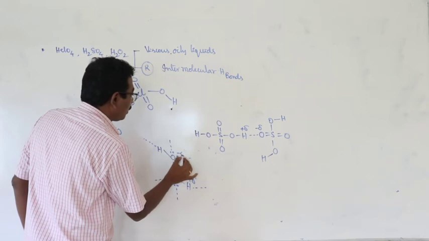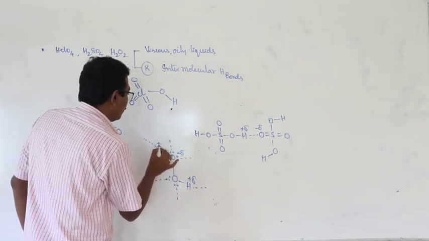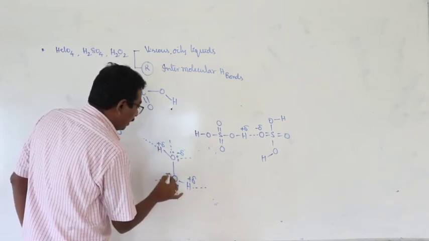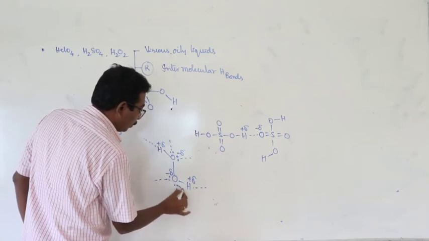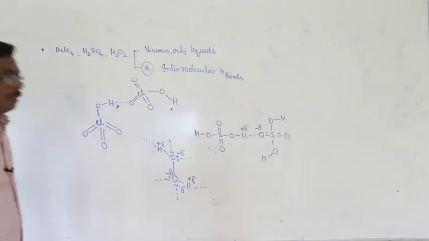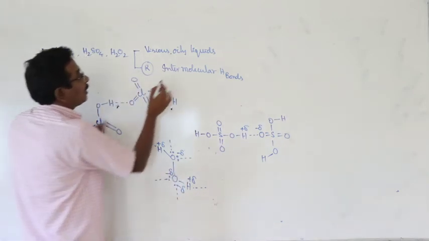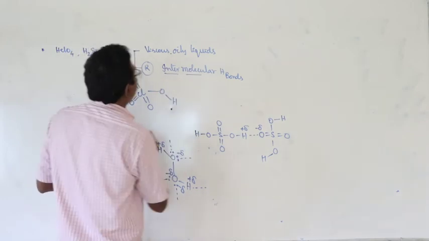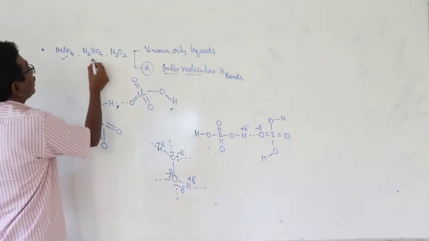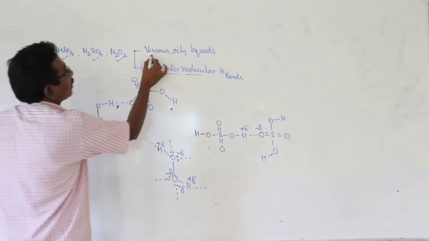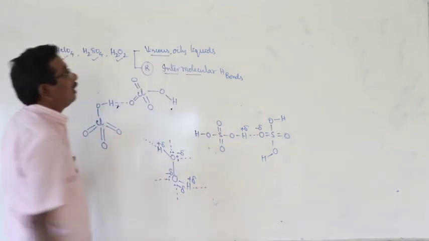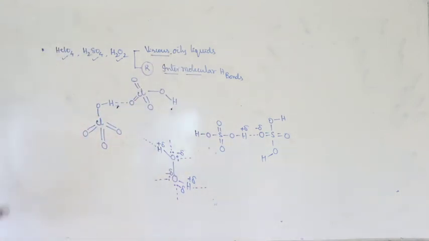Six hydrogen bonds are formed by hydrogen peroxide molecule. Due to presence of intermolecular hydrogen bonds, perchloric acid, sulfuric acid and hydrogen peroxide exist in the form of viscous oily liquids.